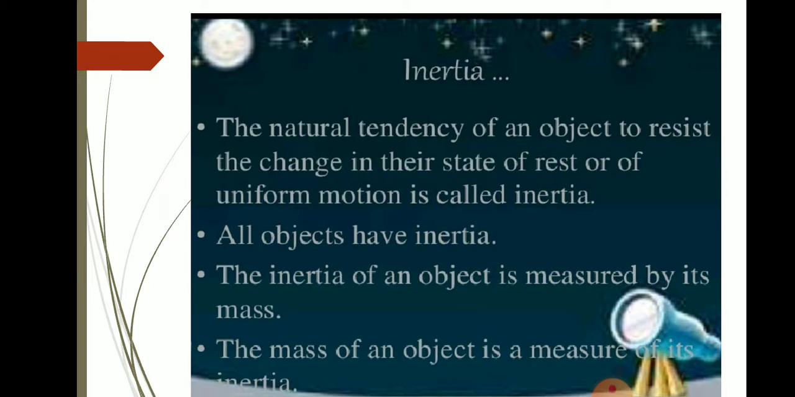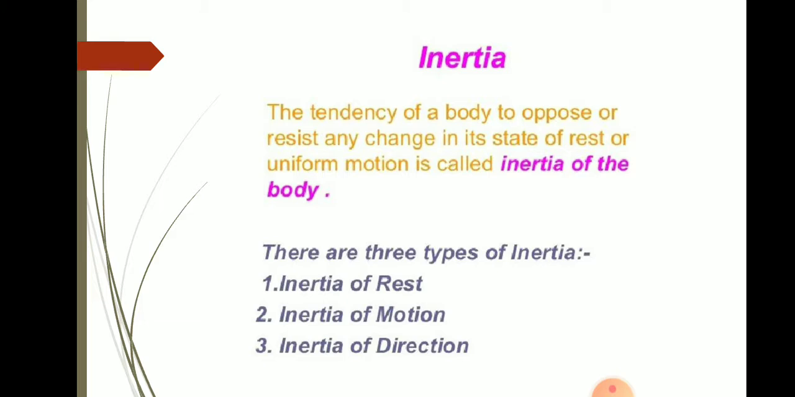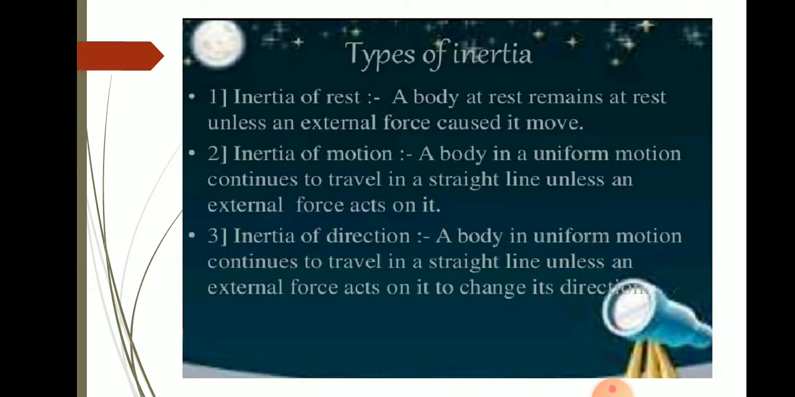Now, inertia is of three types. This tendency of a body to oppose or resist any change in its state of rest or of uniform motion is of three types: inertia of rest, inertia of motion and inertia of direction. First let us study what inertia of rest, inertia of motion and inertia of direction are.